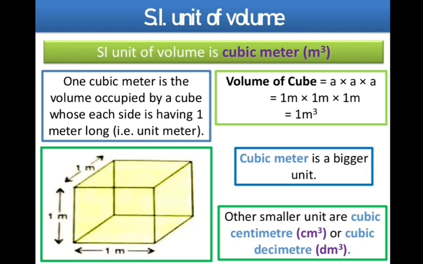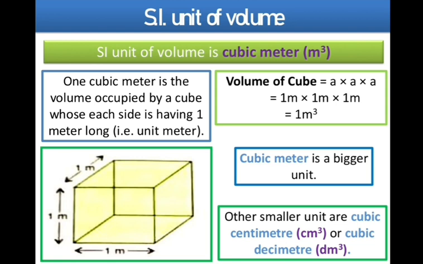1 meter is also called unit meter. Here 1 indicates unit, so we can say that 1 meter is also known as unit meter. This cubic meter is a bigger unit, therefore there are also some smaller units, such as cubic centimeter, written as centimeter cube, and cubic decimeter, which can be written as dm to the power 3.